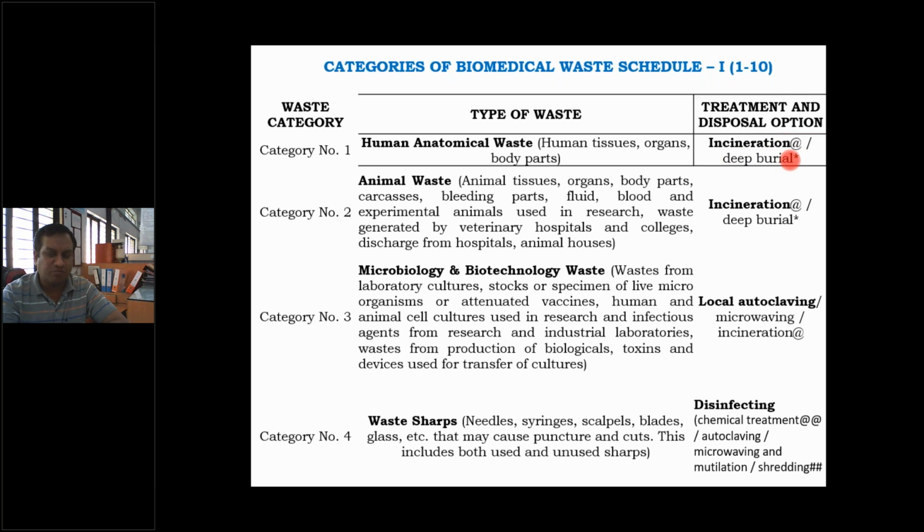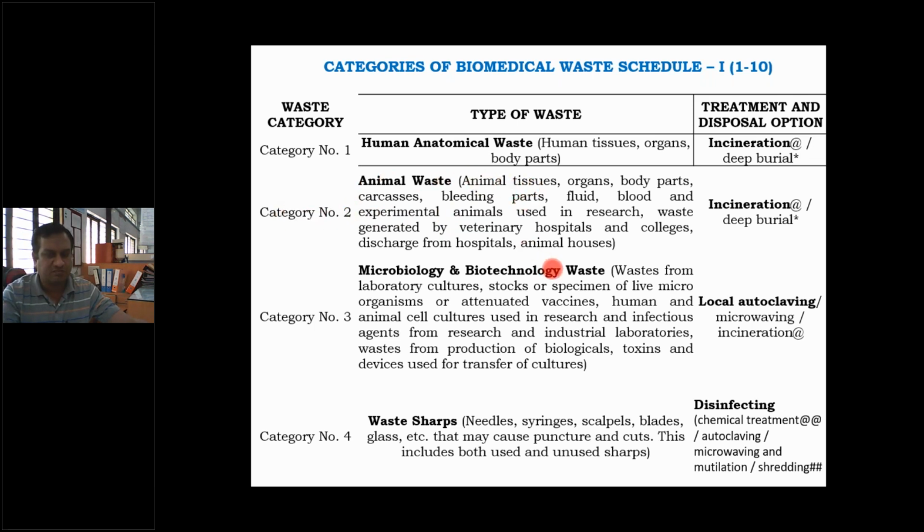Incineration is nothing but the burning process. Normally it is carried out in two chambers, a primary chamber and a secondary chamber, and the normal temperature for this incineration is more than 800, approximately 850 degrees Celsius.